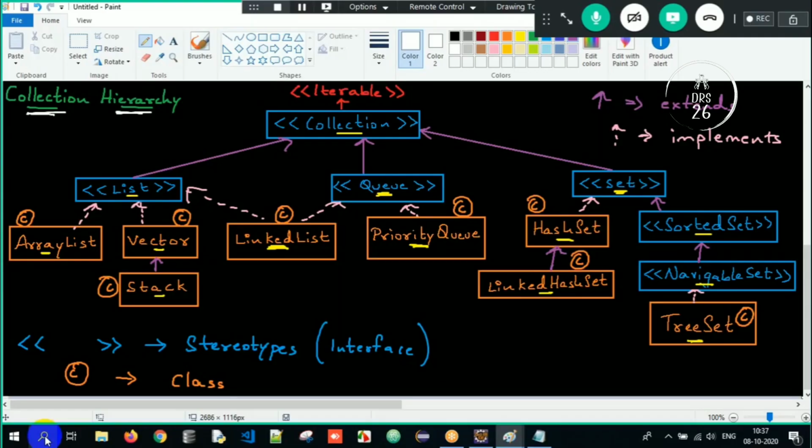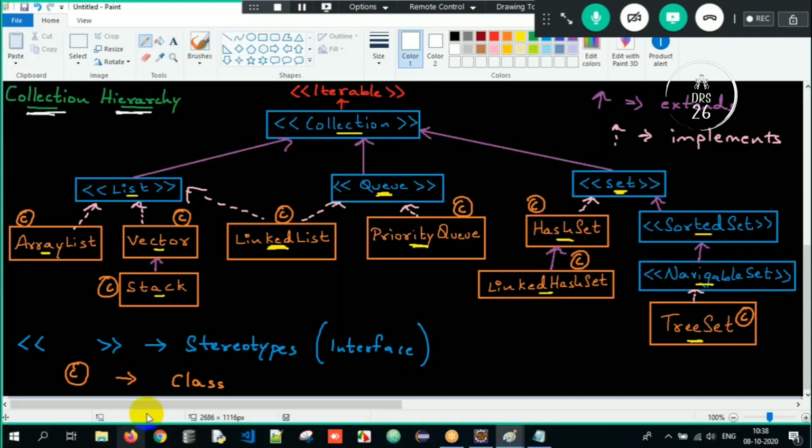Under list, we had four implementation classes. What are those? ArrayList, Vector, Stack, LinkedList. Queue: LinkedList and PriorityQueue. Set: HashSet, LinkedHashSet, and TreeSet here. And I have told this relationship: class to class, interface to interface, class to an interface, implements; interface to class, no relationship. I gave that table when we did the interface topic, right?